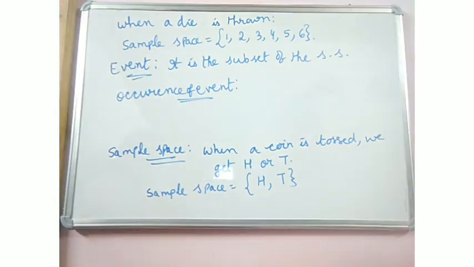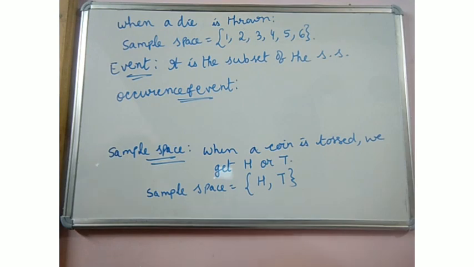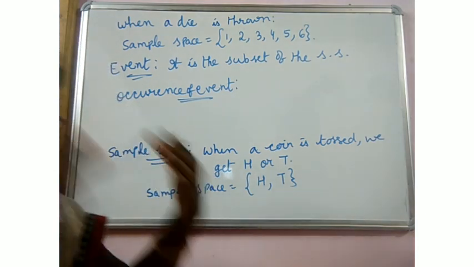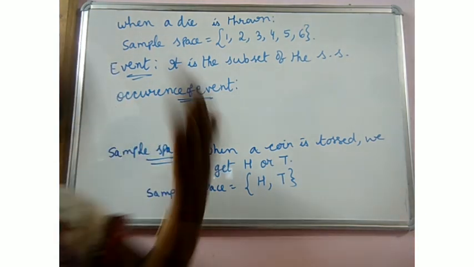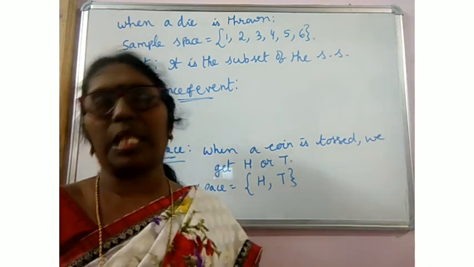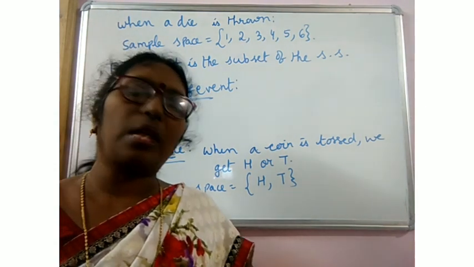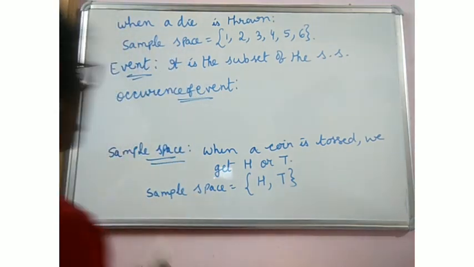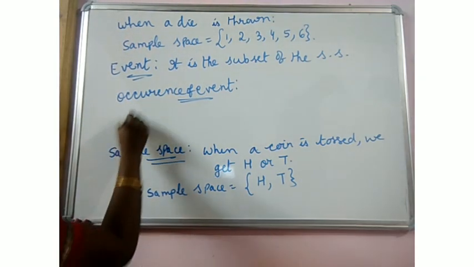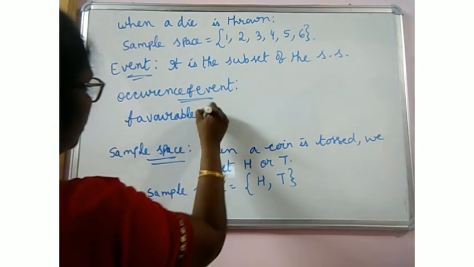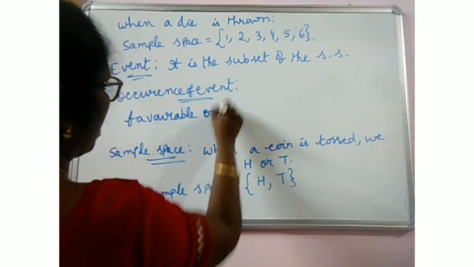The outcomes which ensure the event are called favorable outcomes.